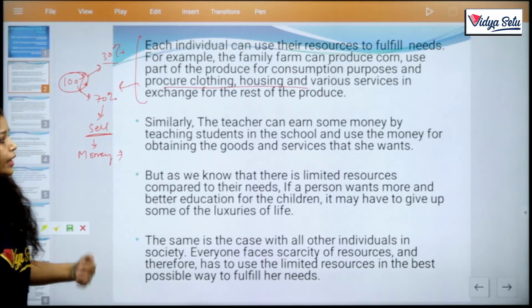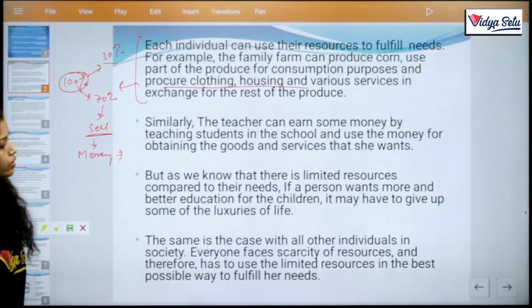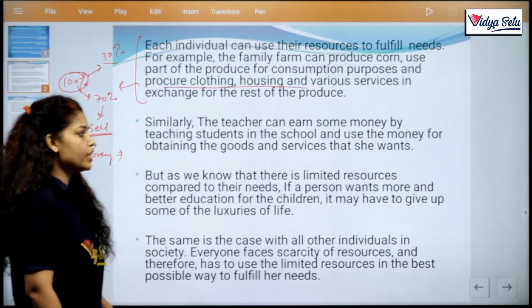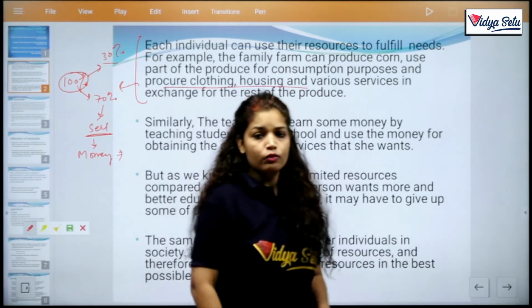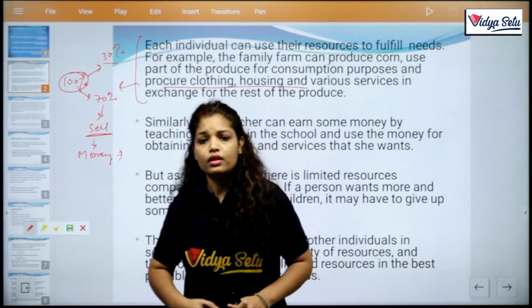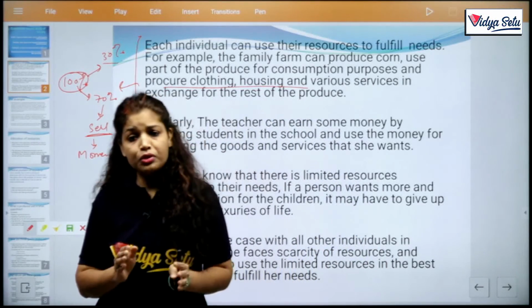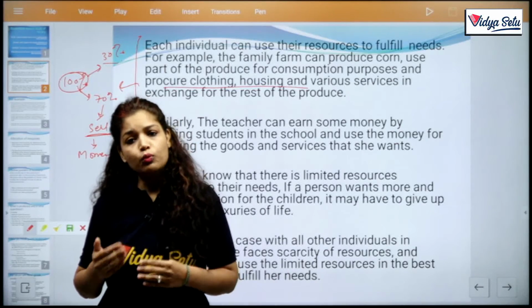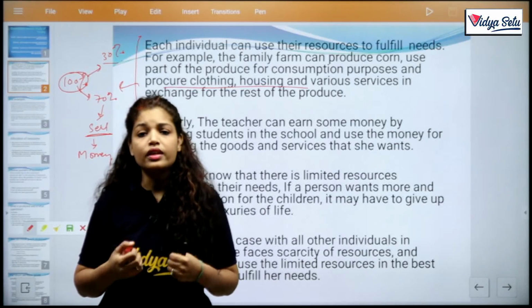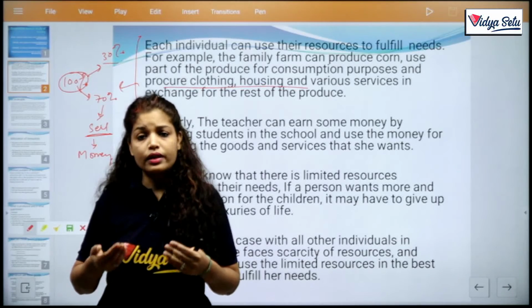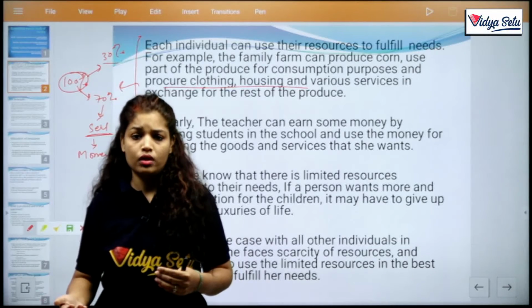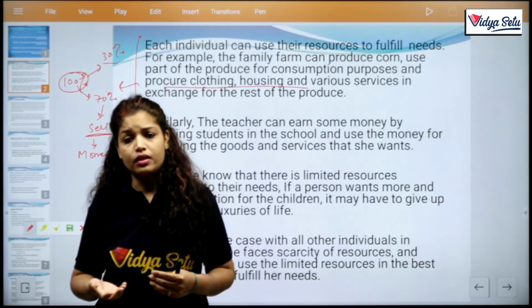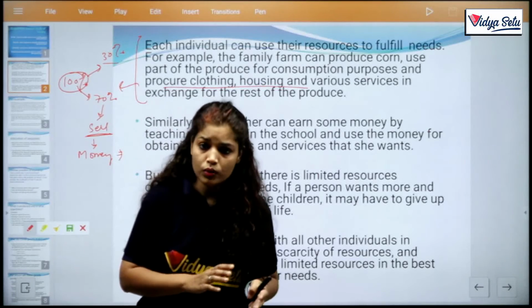Similarly, the teacher can earn some money by teaching students in the school and use the money for obtaining the goods and services that she or he wants. What are we trying to say? We are trying to say that every person has to work, clear? Why? Because of earning his livelihood, for earning his family's livelihood, to sustain his family. So every person has to work, clear?